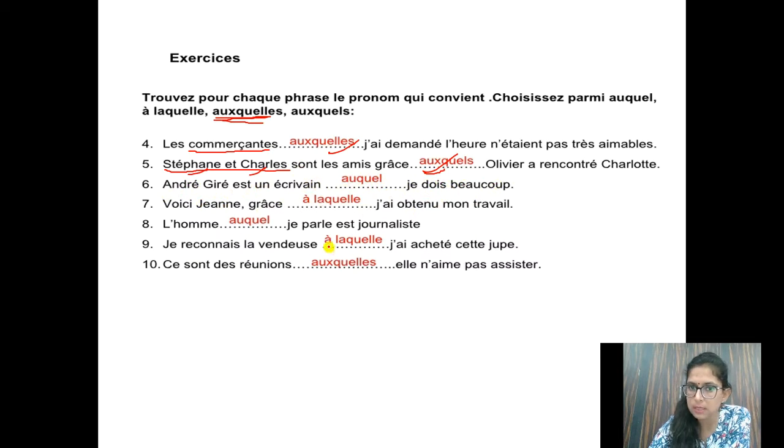In all these sentences we are using a preposition plus lequel. Why lequel? Because we are talking about écrivain, and écrivain is masculine. Okay, we are talking about écrivain. Écrivain is masculine, so à plus lequel is auquel. I hope vous avez compris ce sujet.